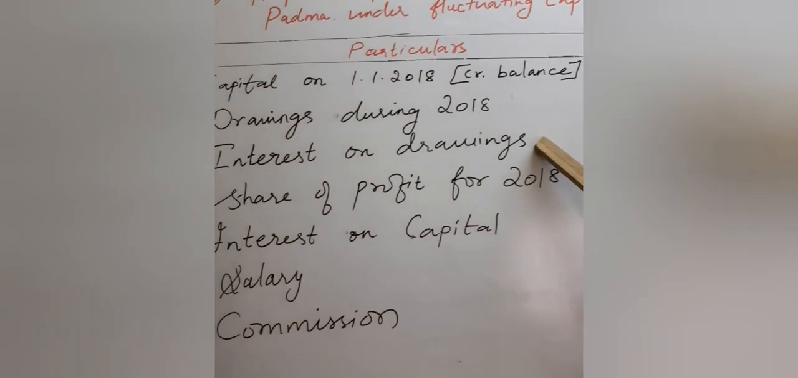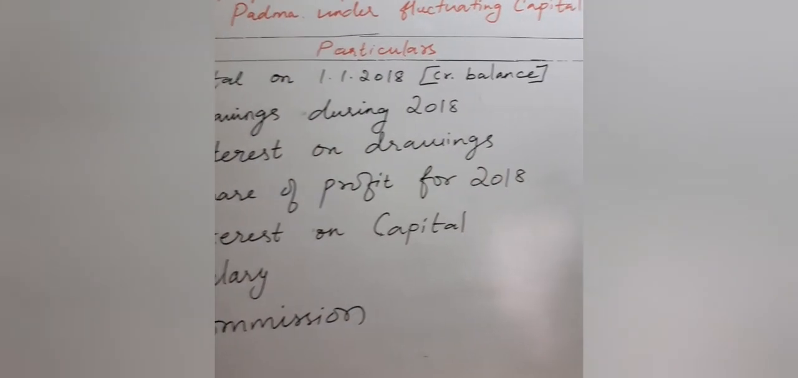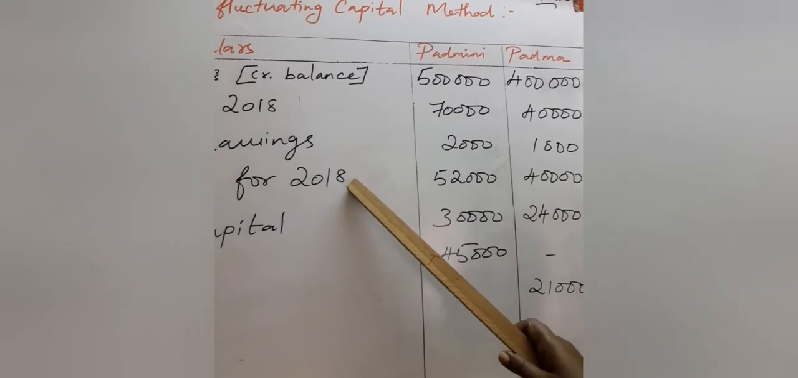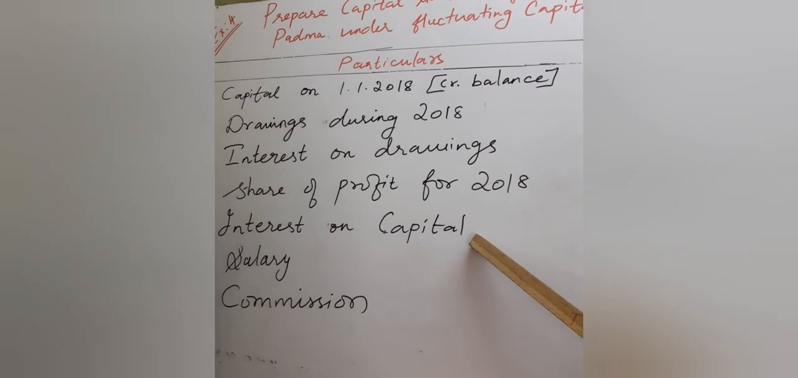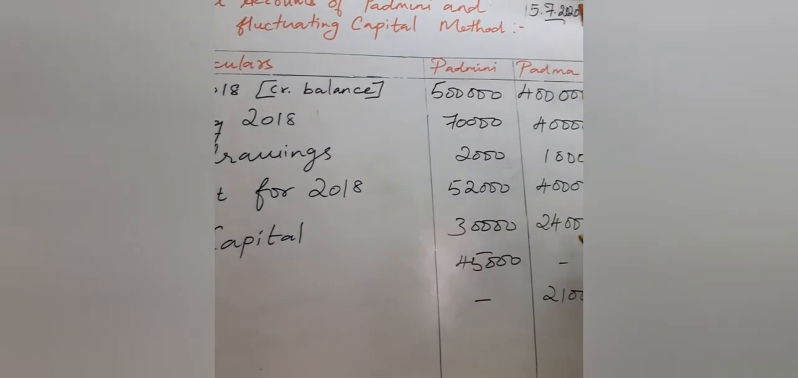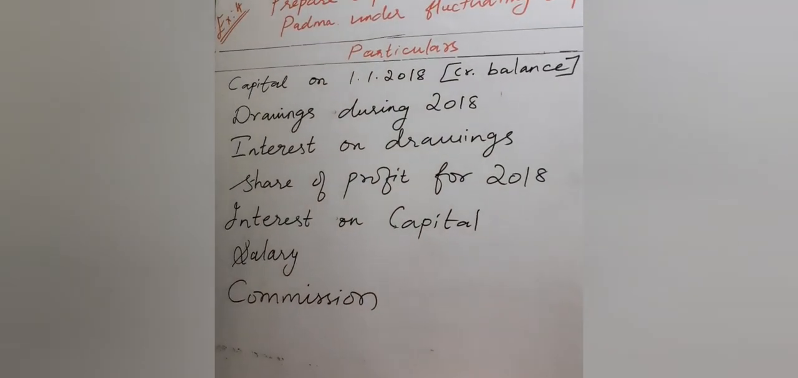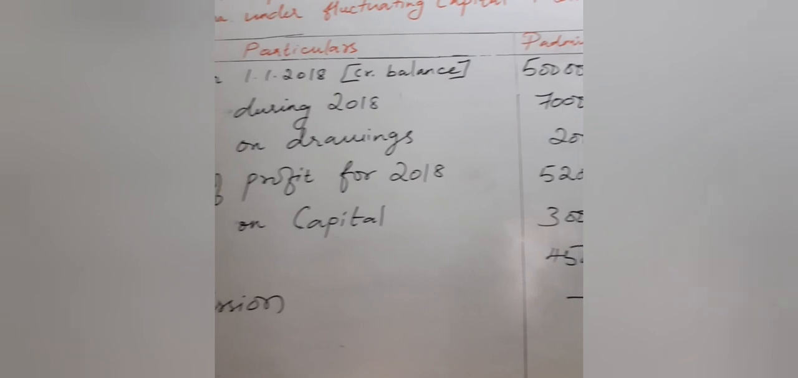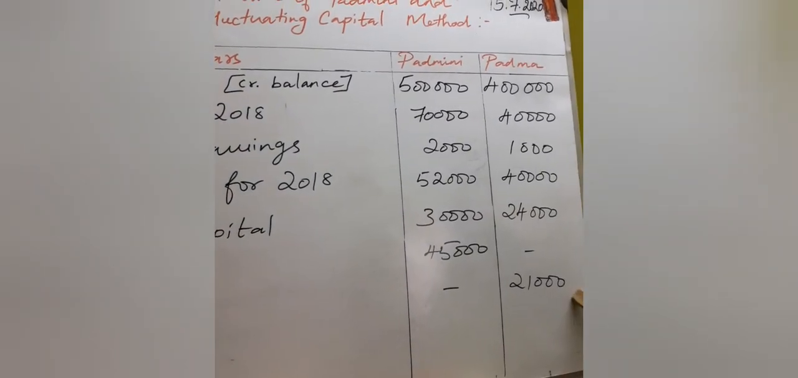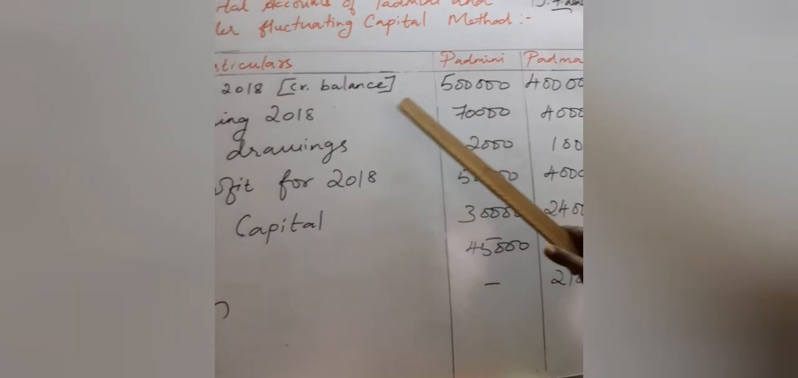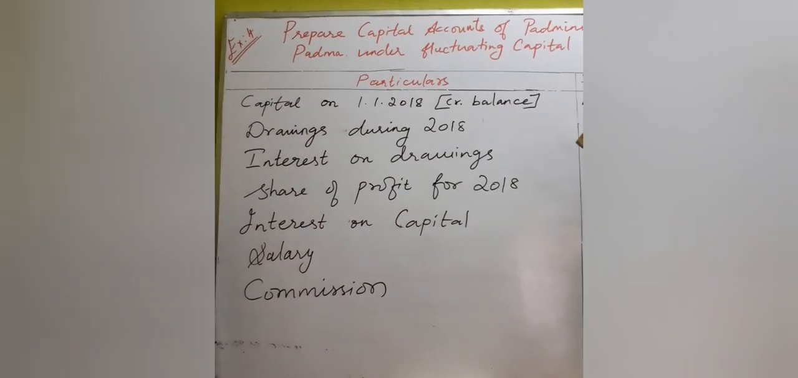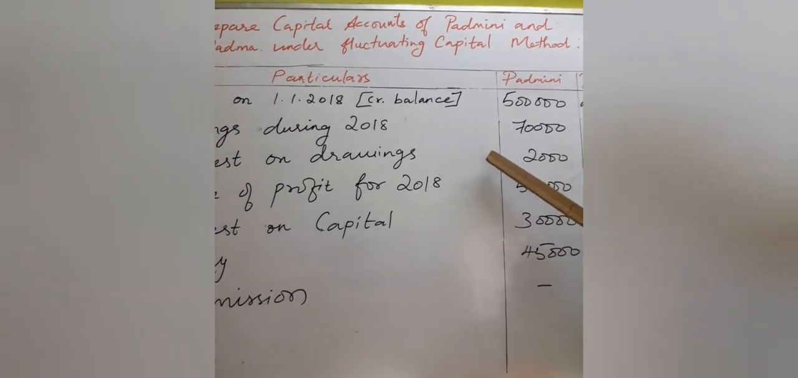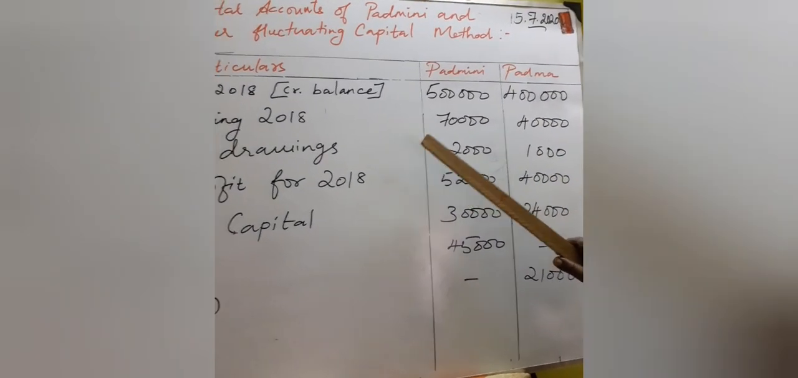They are paying interest on drawings to the firm, that is 2,000 and 1,000. They are getting share of profit 52,000 and 40,000. The firm is giving interest on capital to them, 30,000 and 24,000 they are receiving, and Padmini is receiving a salary of 45,000. Padma is receiving a commission of 21,000. So this is the sum. Now all these details will come in one particular account, that is partners capital account. Hope you understood this question. We will proceed with the sum.